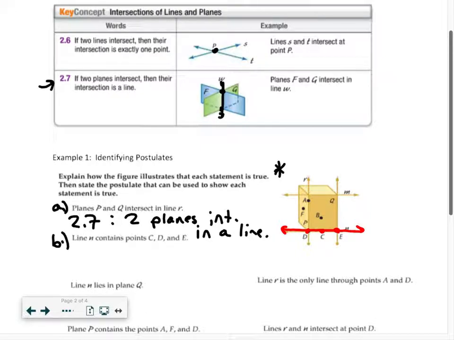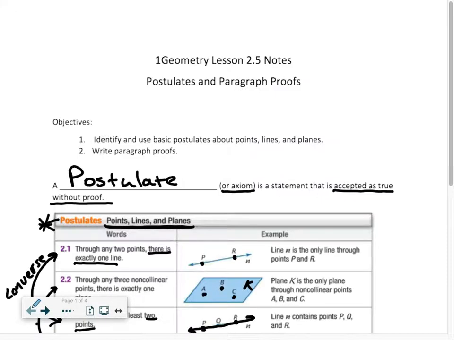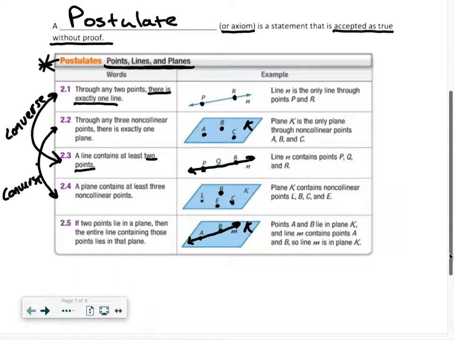Okay. What postulate? So we should be looking for a postulate about line containing points. I believe if we go back, and guys, this should be on your other side of the paper there. Line containing points looks like 2.3. Line N contains points P, Q, and R. A line contains at least 2 points.